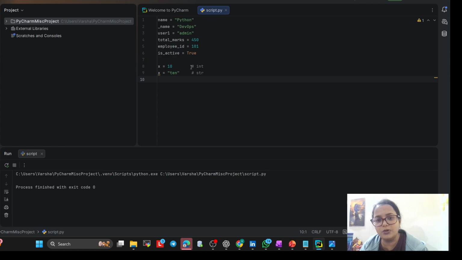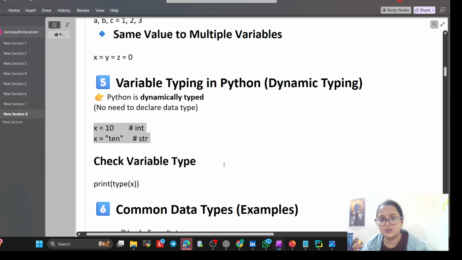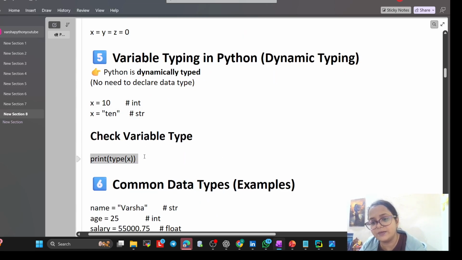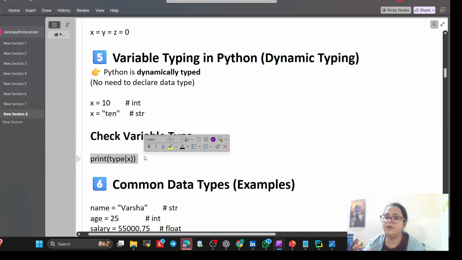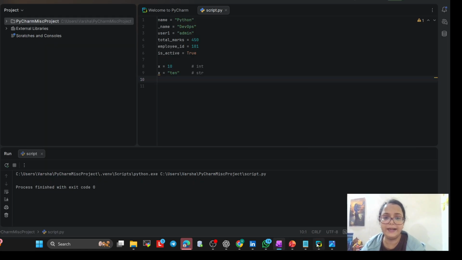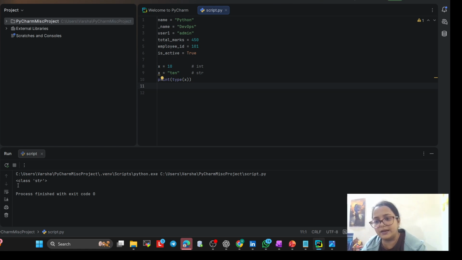Okay, now what is this value? Let me show you without writing also. Let me print it. So how can we check the variable type? That is the command, print parenthesis and x. What is x? So go and paste it and now run the script. Class string. This 10 is a string class. Now see, class string you are getting.